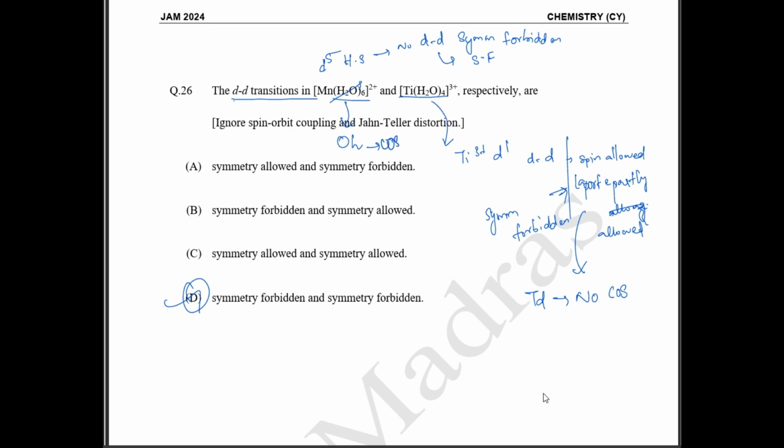So all the ligands are at equidistance. Okay, center of symmetry இருக்கிறதுனால this is going to be Laporte forbidden. Okay, but tetrahedral there is no center of symmetry, so it is going to be partly Laporte allowed. Okay, so in both the cases this is symmetry forbidden.